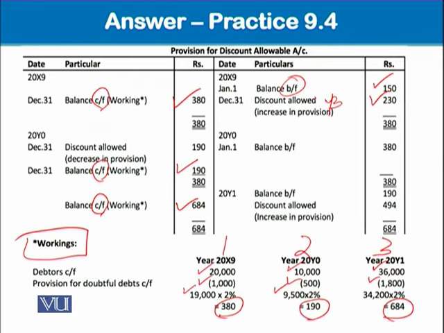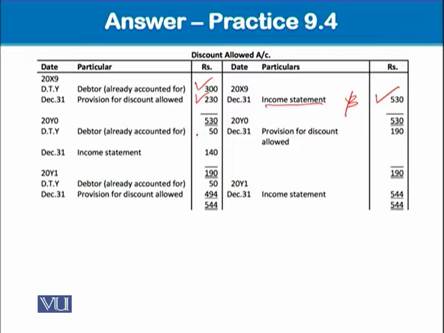Then come back. We have balance coming from the previous year equal to 380. And now we need 190. It means that 190 is a decrease in provision. Debit in the provision account and credit over here. Okay. So already written off discount allowed was 50. And this 190 credit will give a credit balancing figure which will be shown in the income statement.